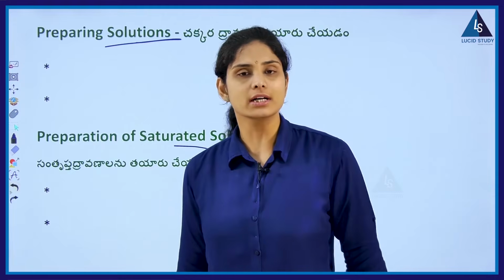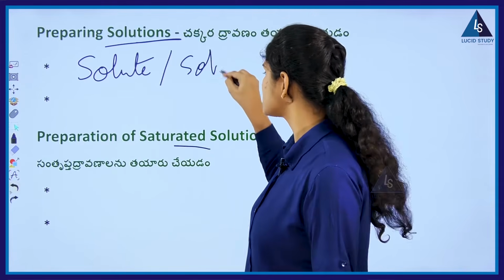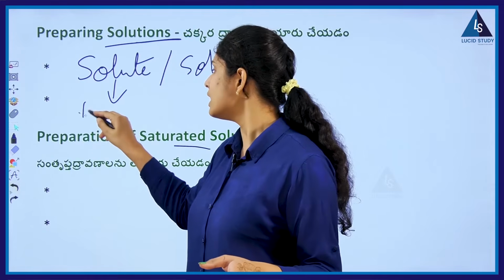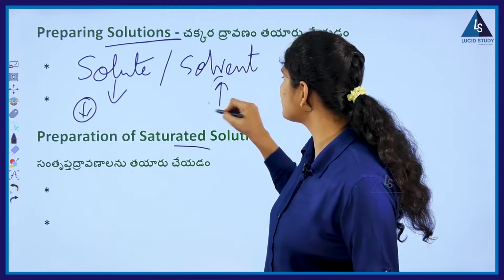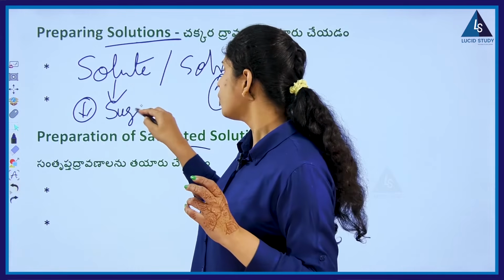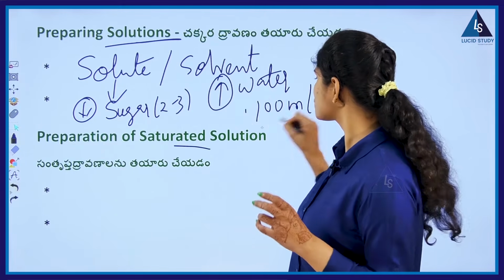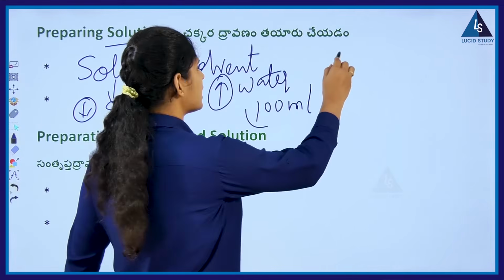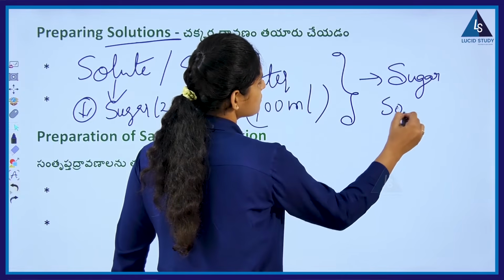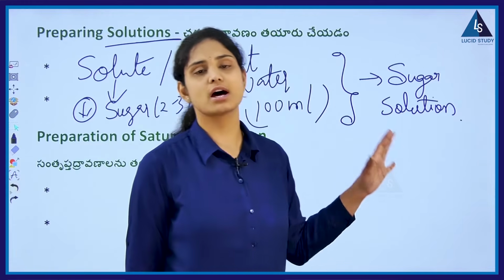Very easy, because we learn two terminologies called solute and solvent. Solute anedi a quantity or ingredient which we take in a lesser amount, and for solvent we always take water as the universal solvent. So ikkada manam sugar oka 2 to 3 spoons teeskoni 100 ml of water lo as a solvent mix cheste, once all the sugar crystals get dissolved, this becomes a sugar solution. So chakkara dravanam anedi tayaru ayipoyindi. This sugar solution is now prepared.